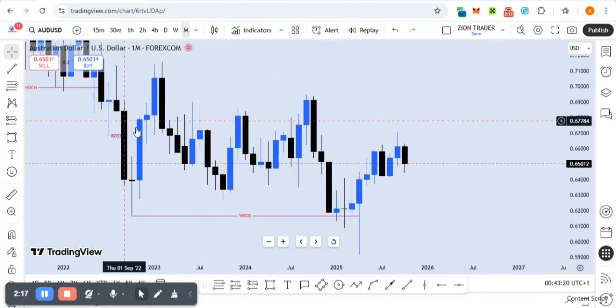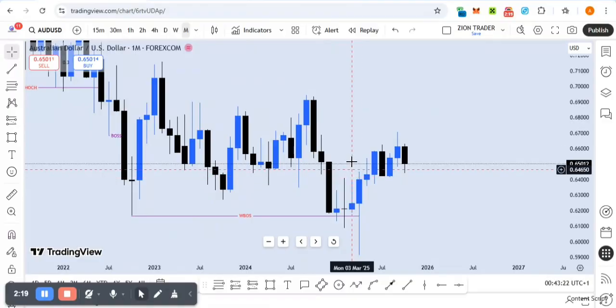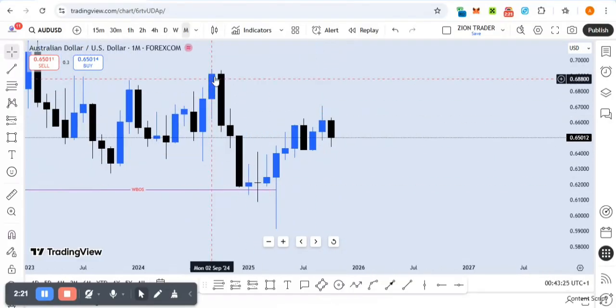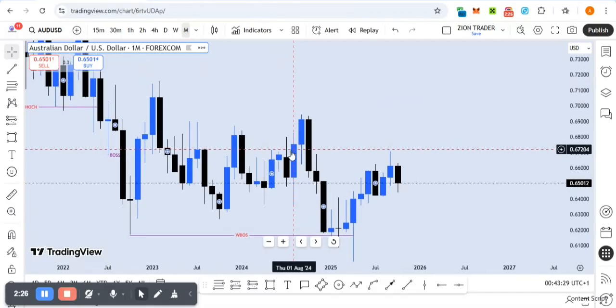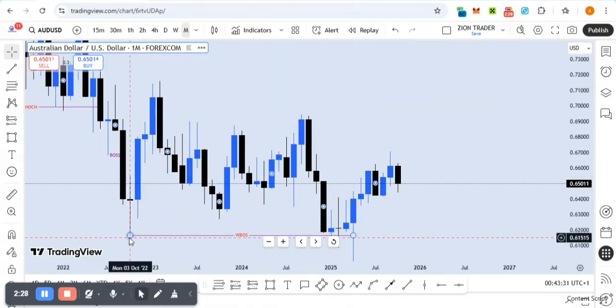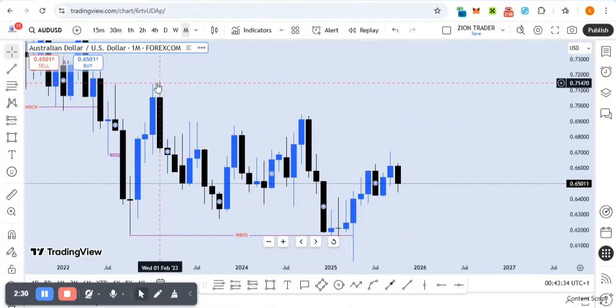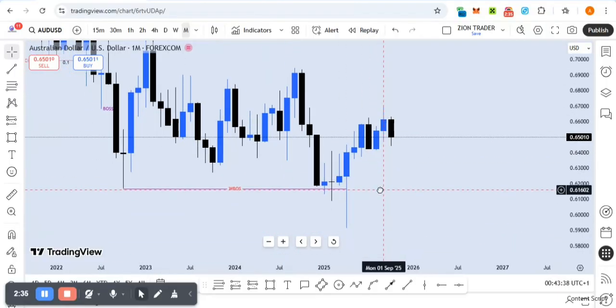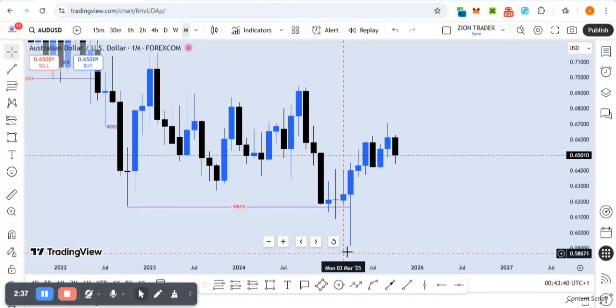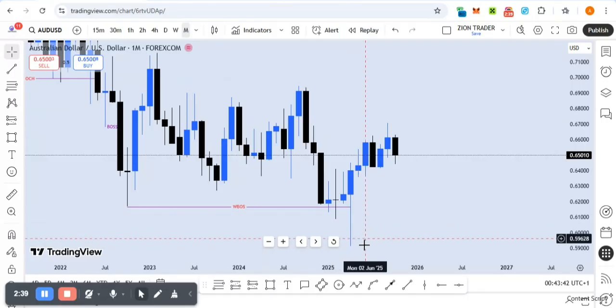So knowing that the trend is bearish on the monthly time frame, what do we do? At this point, which is actually our zone right now, we can see that this is the last break of structure. So price broke the structure. It means that our trading zone is between this high and this low now, not this high. This high and this low, this is our trading zone right now.